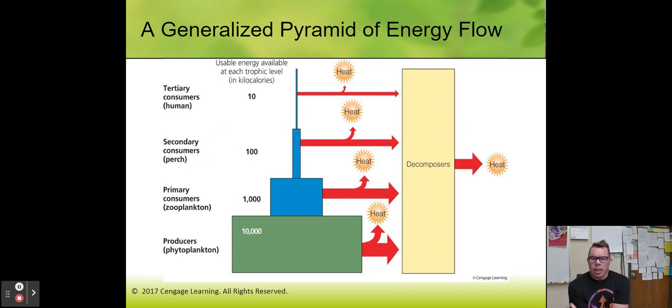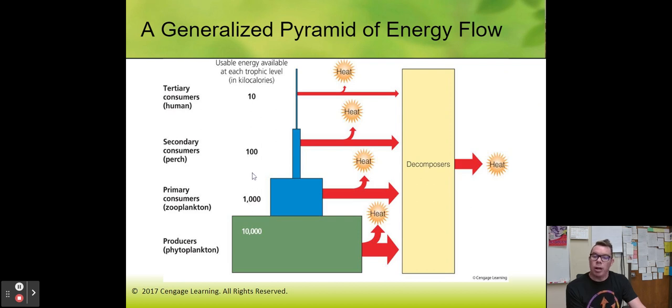So here's basically talking about the 10% rule. You can see on the very bottom, the producers or the phytoplankton in this garden, they make 10,000 joules of energy, or in kilocalories of energy. If you go up one trophic level, now you have 1,000. So 1,000 is 10% of 10,000.